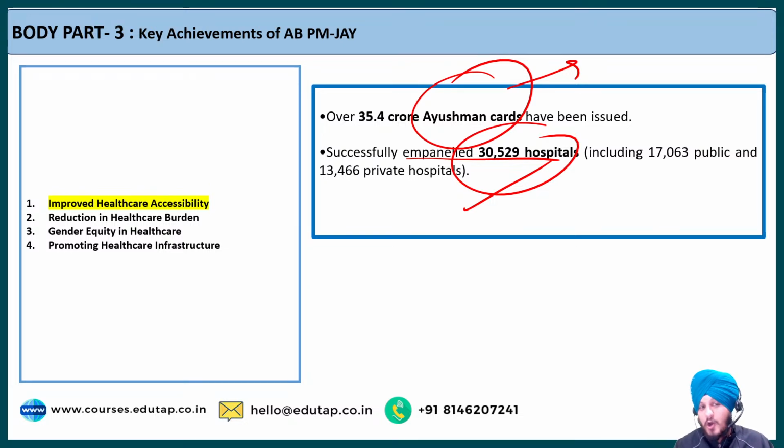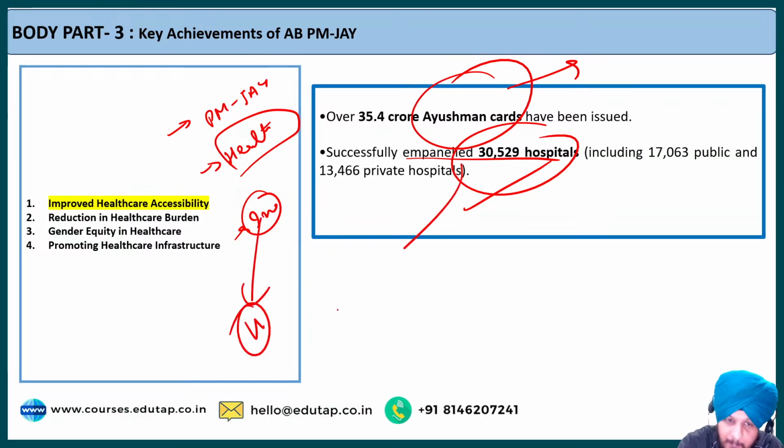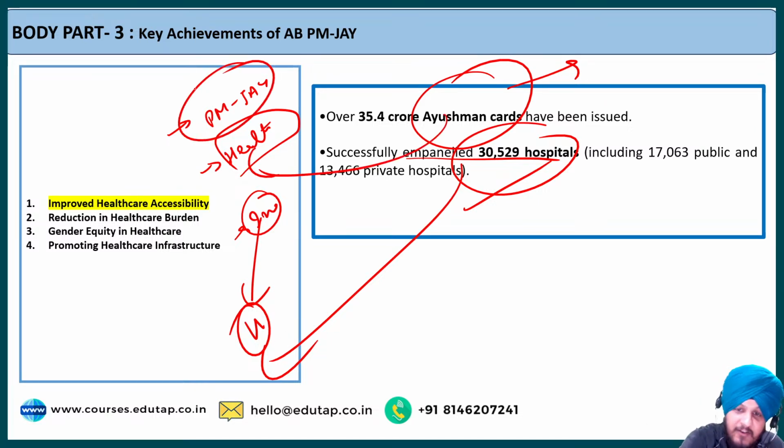So how can you use this data? Either you can write it if the question is asked very specifically with respect to Pradhan Mantri Jan Arogya Yojana, or if the question is asked in the exam with respect to the importance of health insurance or something related to health insurance, or it can be related to insurance also. Fine. If any insurance question comes, if they ask types of insurance, then in types of insurance you will write health insurance, and there you can put this data. If a question on health insurance comes, you can put this data there. If a specific question on PMJAY comes, you can put this data there too. So whatever you feel comfortable with, you can memorize that data and add it as a part of your notes.